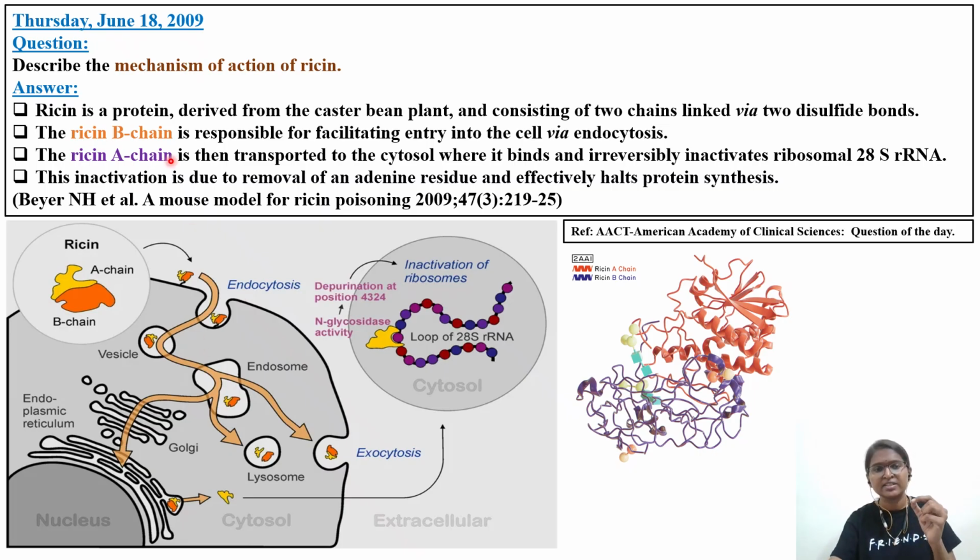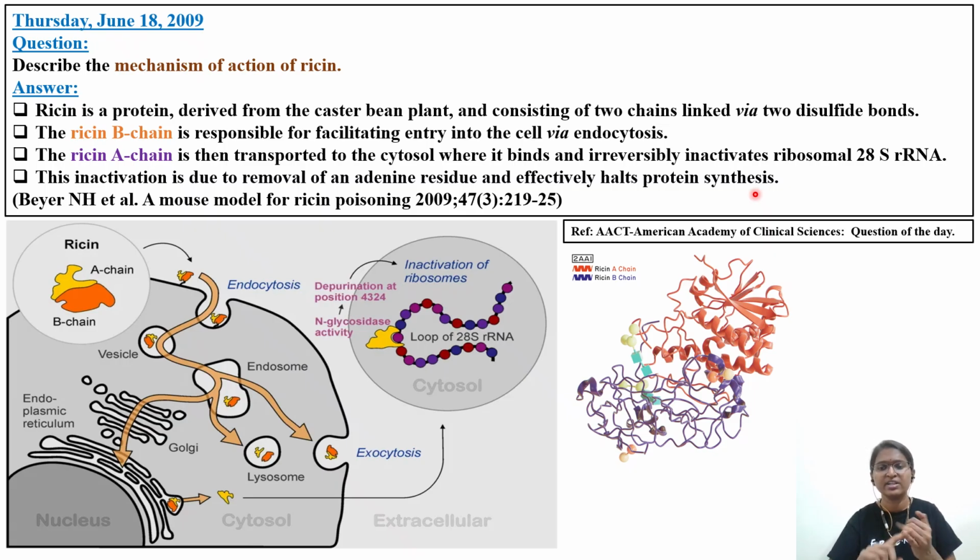Okay, ricin A chain is then transported to the cytosol where it will bind and irreversibly inactivate, not reversible, irreversibly inactivate the 28S ribosomal RNA. Thereby it is impairing the protein synthesis. Here it enters, it will bind to this particular membrane, endoplasmic reticulum, and it is going to impair the protein synthesis. The inactivation is due to removal of an adenine residue and effectively halts the protein synthesis.